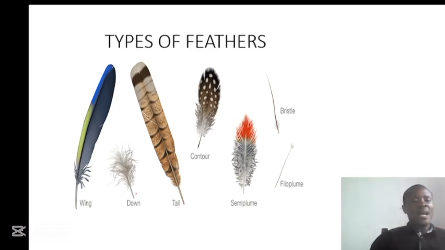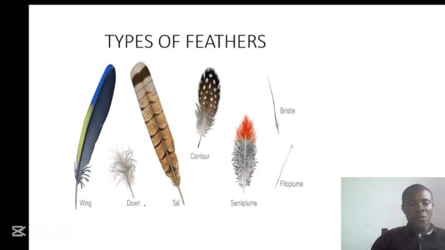As you can observe on this slide, there is a difference between the wing feather and the tail feather. You can observe the barbs on the wing feather on this side here. You can see on one side it is shorter compared with the other one. As we go along the tail feather, you can see they are almost equal.